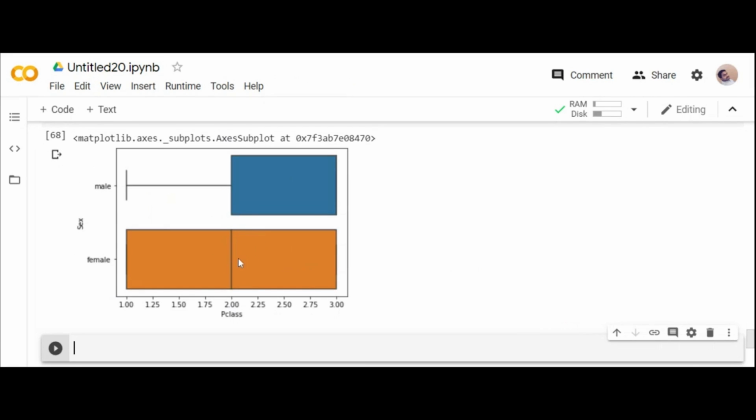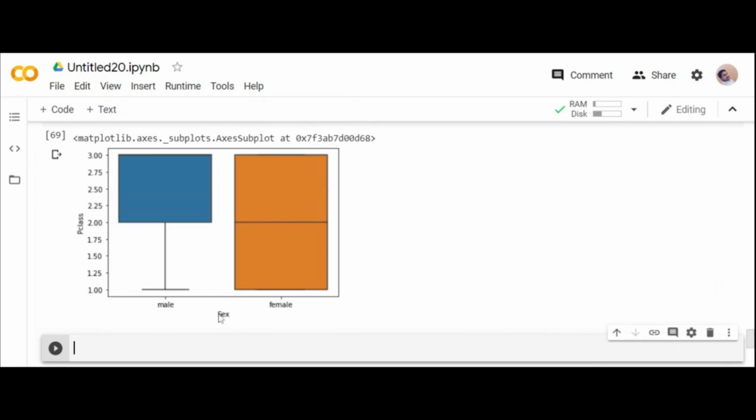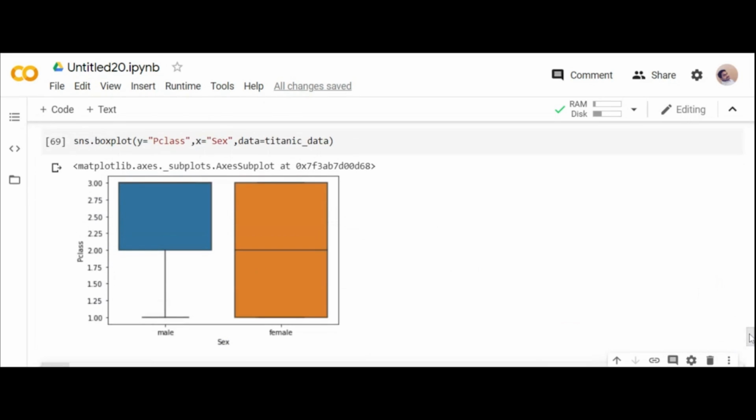So the middle value represents, you can try to change this thing to X and this thing to Y. You can play with those categories, then only you can understand. See, sex is male and female, pclass is 1, 2, 3 classes. The middle line indicates your median value, and the box indicates the region covered. So that's how box plots work. Box plots will represent your quartile distribution.